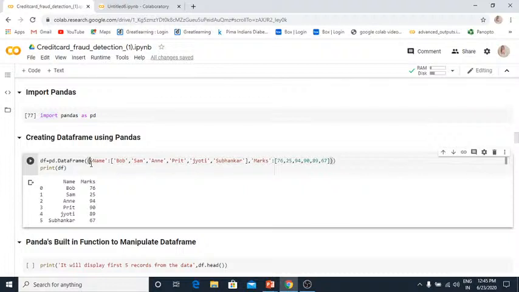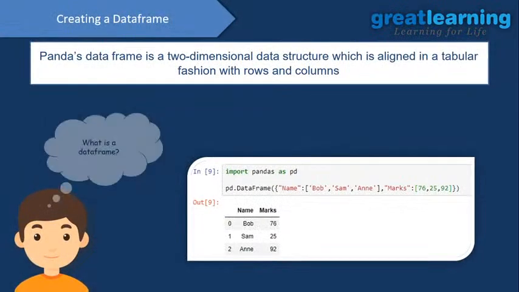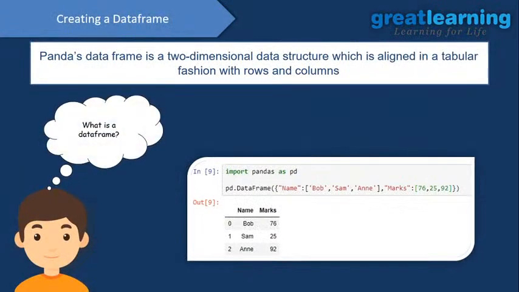If you want to create a data frame, but before creating the data frame, let's see what is data frame. So data frame basically is a two-dimensional data structure. When you go for any project, you need to have your data frame. You need to store your .csv comma separated file or any file, that is data frame. You need to store those files into a data frame. Data frame is basically a two-dimensional data structure which is aligned in a tabular fashion with rows and columns. You can fetch the data using rows and columns.